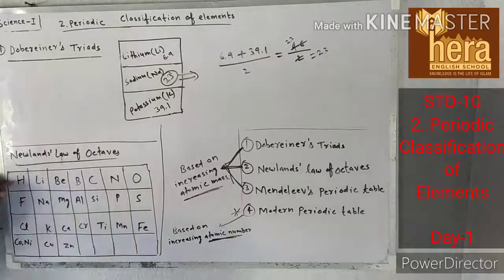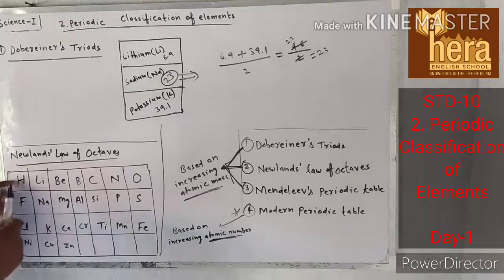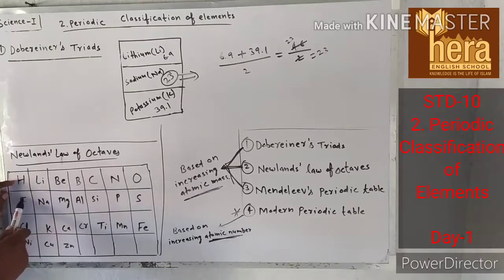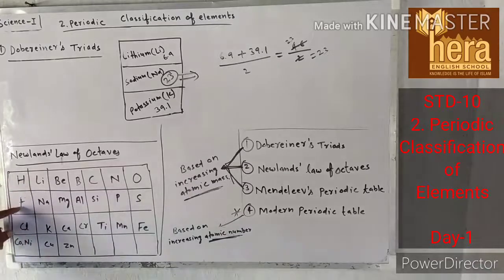If you take fluorine, see, this is the first element, second, third, fourth, fifth, sixth, seventh and eighth. The properties of fluorine will be similar to hydrogen.